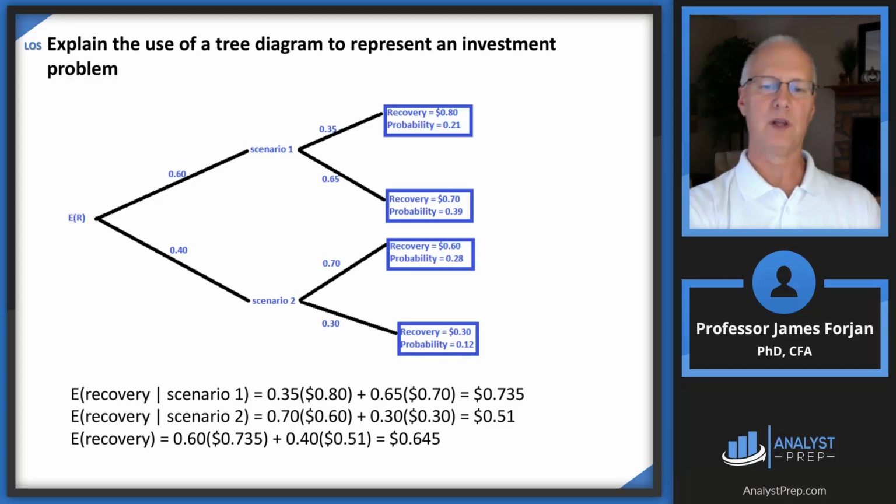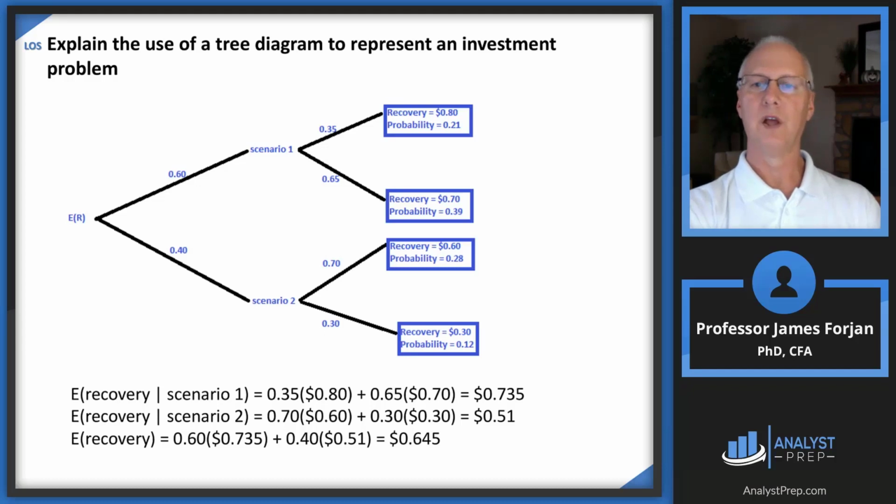All right, so the question then becomes, what do you expect to get out of this? I want you to look at that far right column. You have those four possibilities. All we're going to do really is multiply those four possibilities by their probabilities, and we're going to come up with that 64.5 cents.